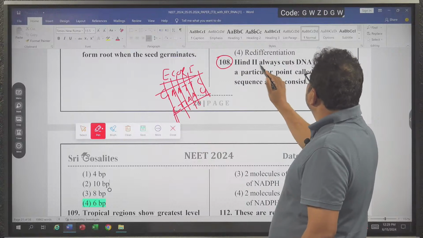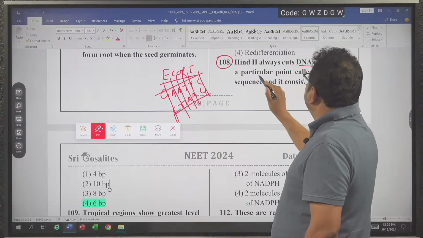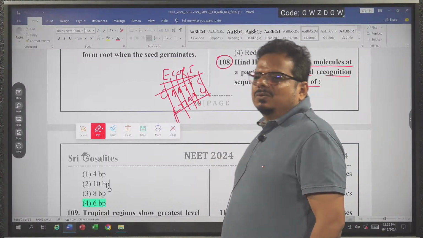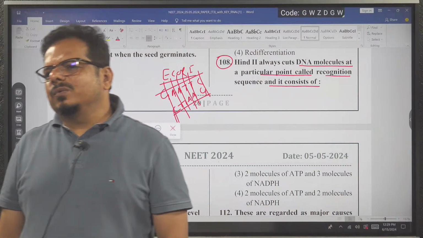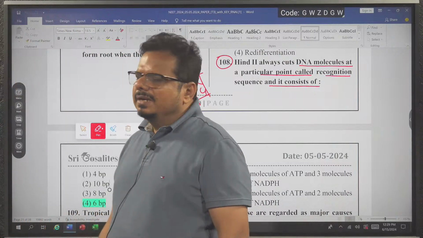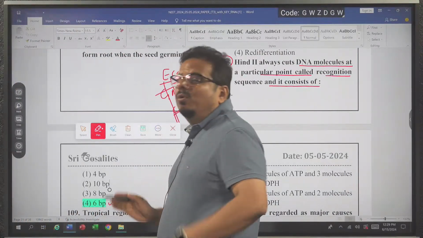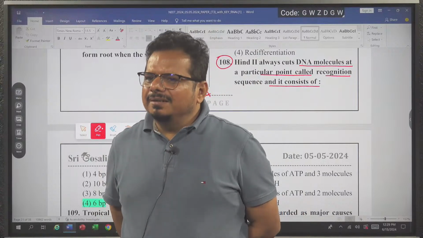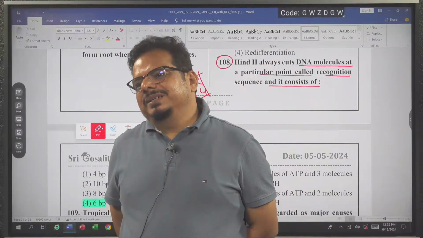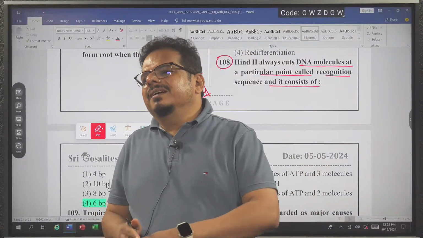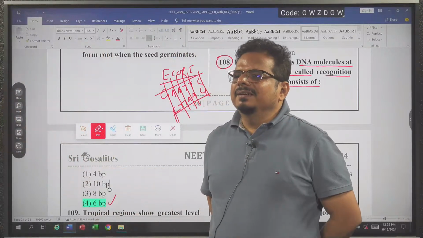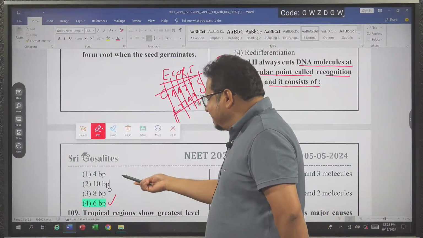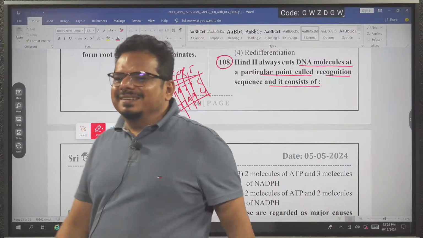So they write that HindII always cuts the DNA molecule at a particular point called the recognition sequence. Most of the recognition sequences, also called palindromic sequences, are made up of 6 base pairs. Most, not all. Some palindromic sequences have only 4 base pairs. Getting the things or not? But NCERT has given the example of 6 base pairs in the EcoRI case. So we can copy paste it. Here you can take that small risk.